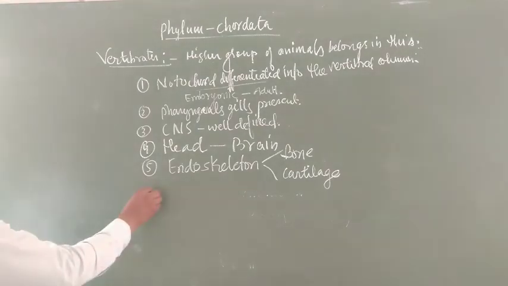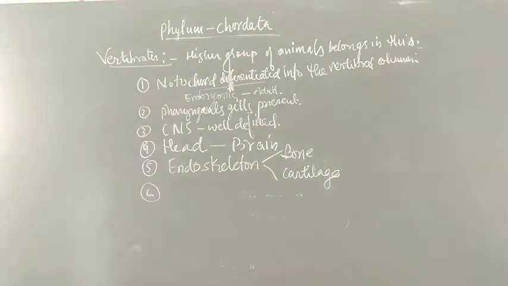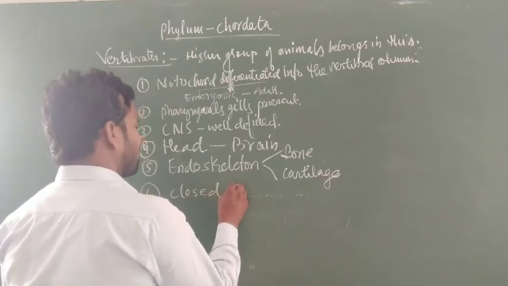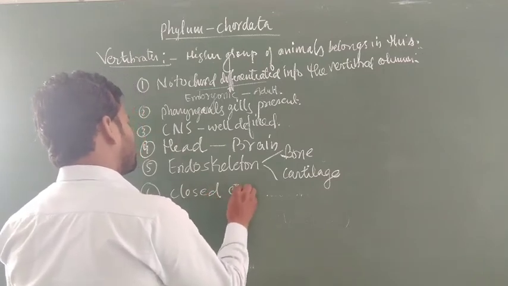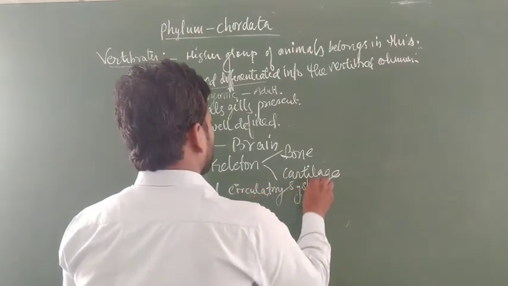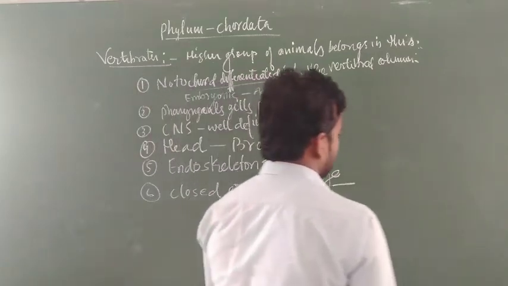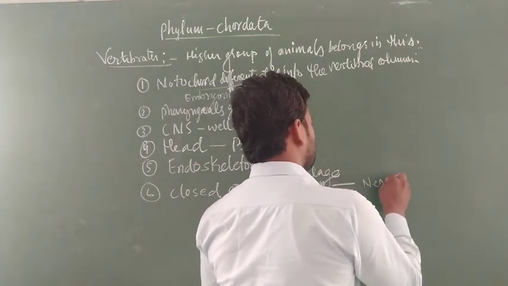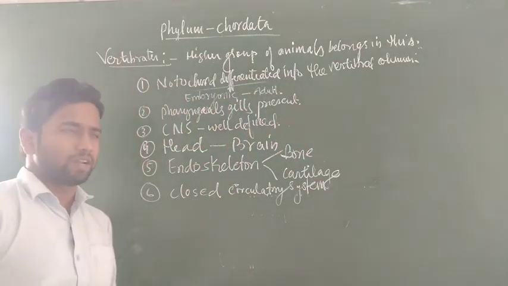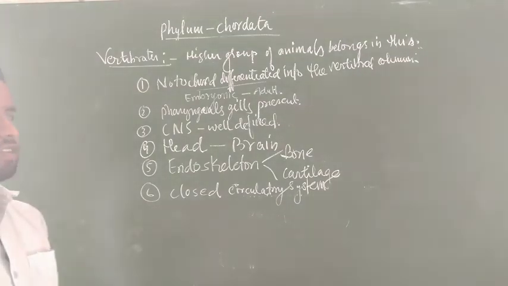Okay, as an endoskeleton. Now, the sixth important feature of this phylum is that they have a closed circulatory system and many other systems. Closed circulatory system, that is, a nervous system and circulatory system. Besides this, well defined excretory systems, respiratory systems, and many other systems are present inside the vertebrates.